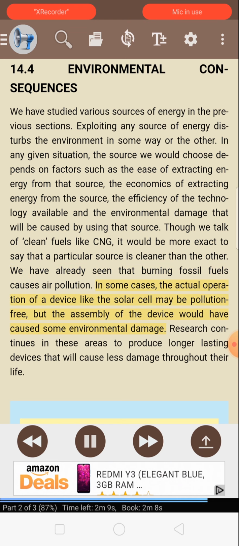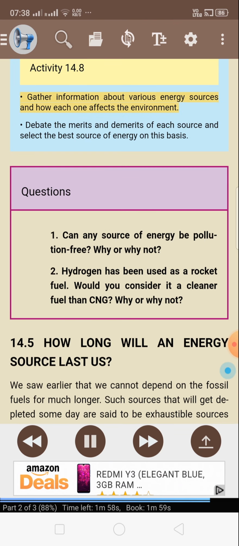In some cases, the actual operation of a device like the solar cell may be pollution-free, but the assembly of the device would have caused some environmental damage. Research continues in these areas to produce longer-lasting devices that will cause less damage throughout their life. Activity 14.8. Gather information about various energy sources and how each one affects the environment. Debate the merits and demerits of each source and select the best source of energy on this basis.